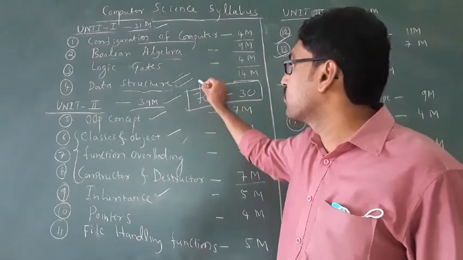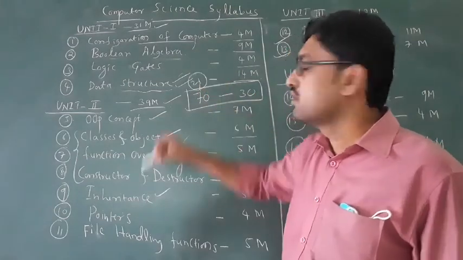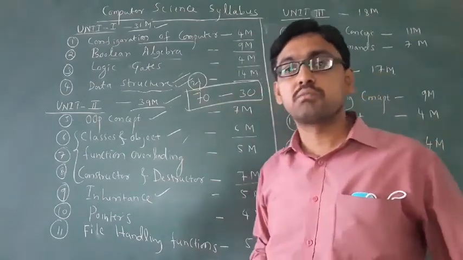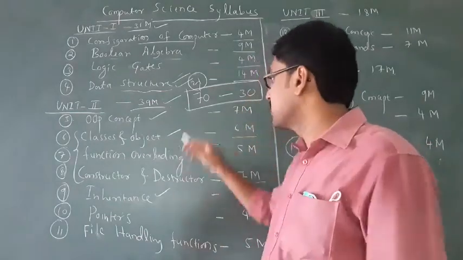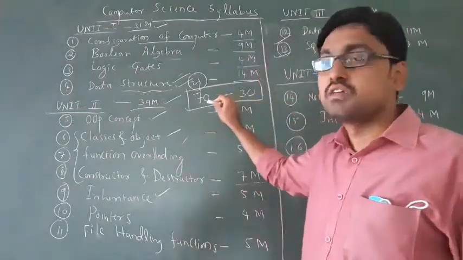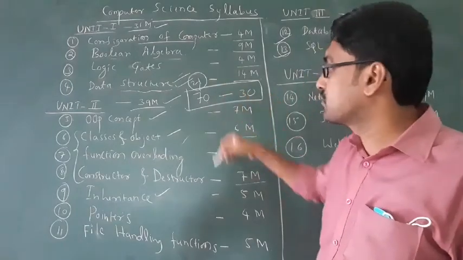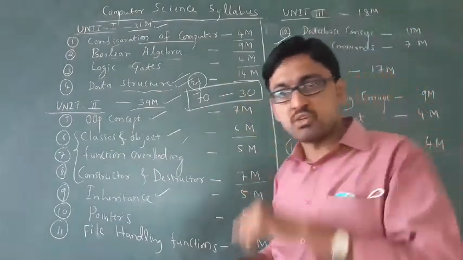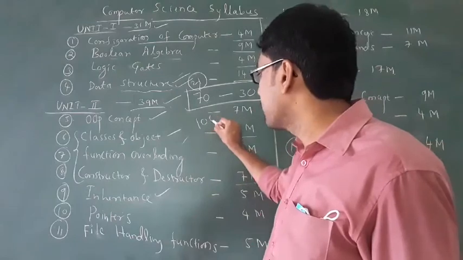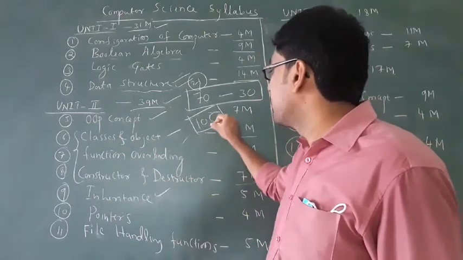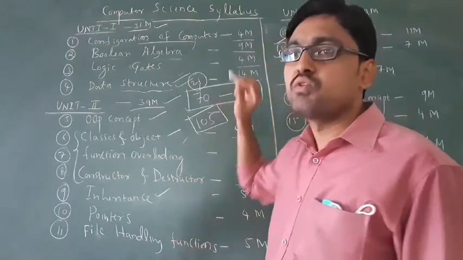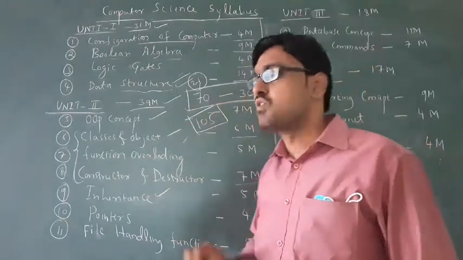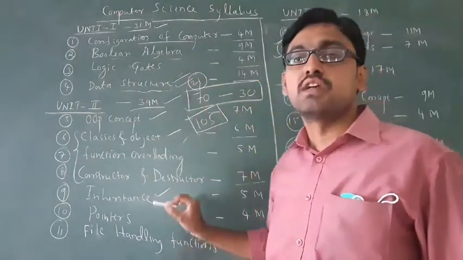Do you know how many of the 70 you need? Just 21 marks. 21 marks means you pass. This you have to remember. This is about the syllabus. Your question paper will be up to how many marks? Your question paper will have questions up to 105 marks, but you have to answer only 70. Got it? This is about your syllabus.